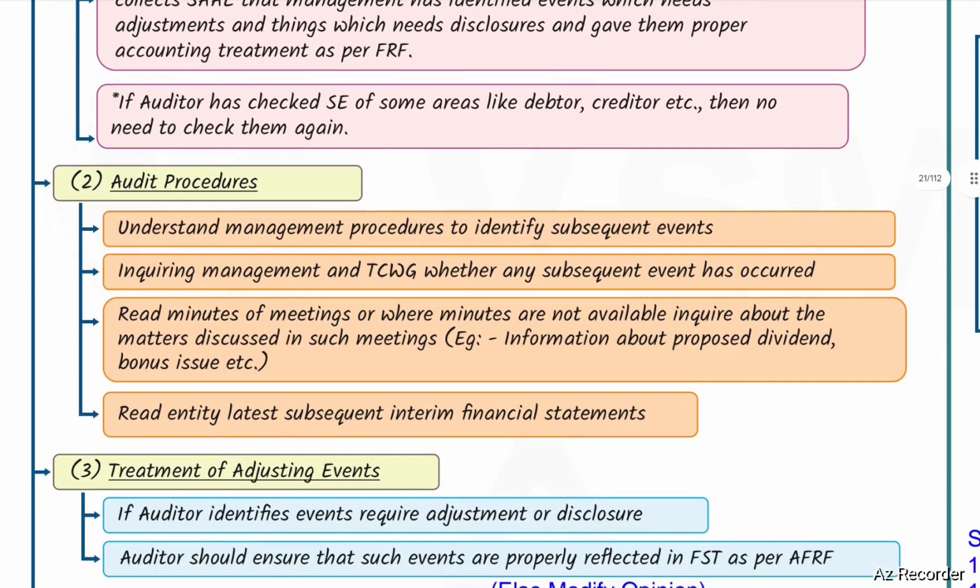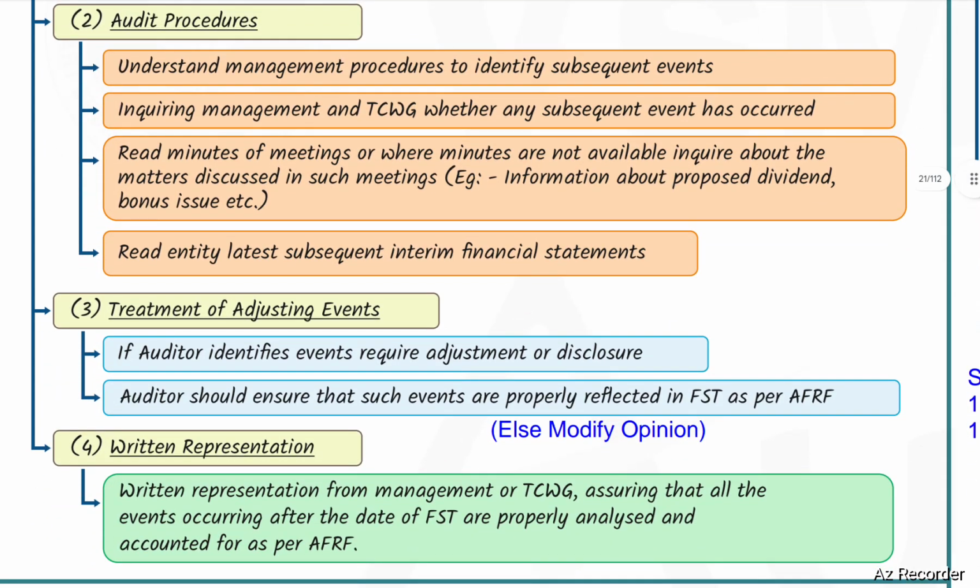Audit procedures: understand management procedures to identify subsequent events, and inquire of management and those charged with governance whether any subsequent event has occurred. Read minutes of meetings, or where minutes are not available, inquire about the matters discussed in such meetings, for example, information about proposed dividend, bonus issue, etc. Read the entity's latest subsequent interim financial statements.